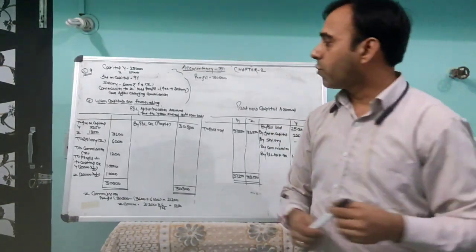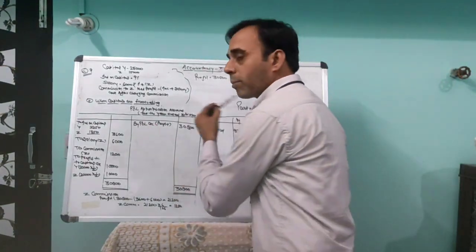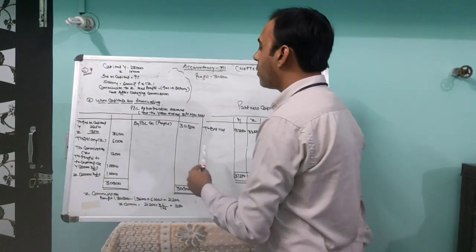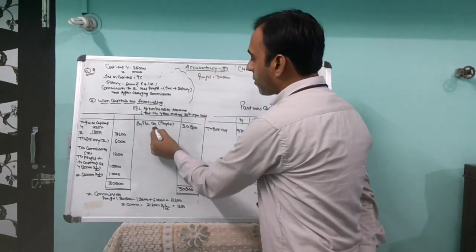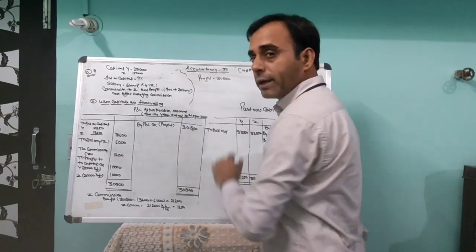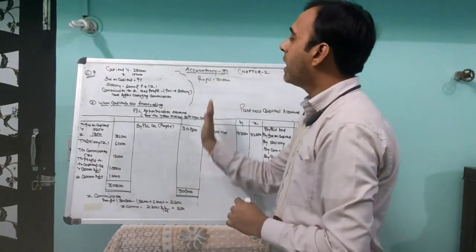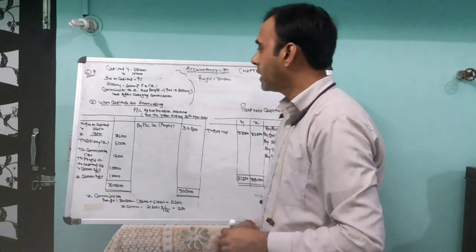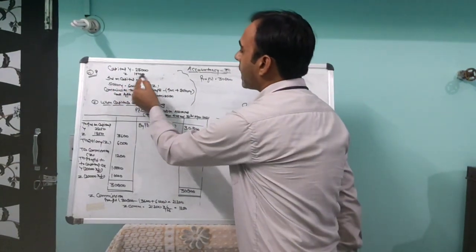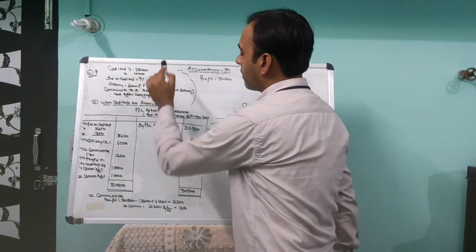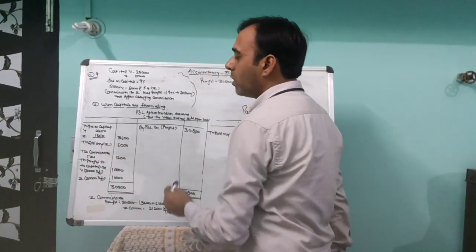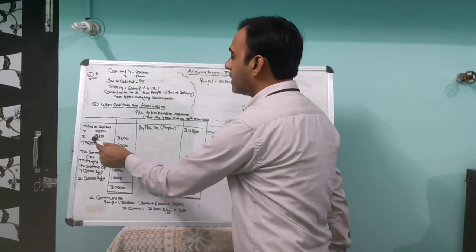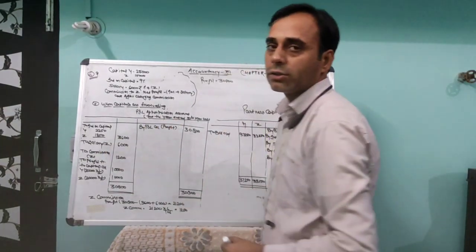See here, first of all, we make the P&L profit and loss appropriation account format. We write the profit given, 30,800 rupees. After that, what we have to pay to the partners will come to the debit side. First, we pay interest on capital at 9% per annum, calculated on the capital amount. So interest on capital for Y comes to 2,250, for Z it comes to 1,350, total 3,600 rupees.